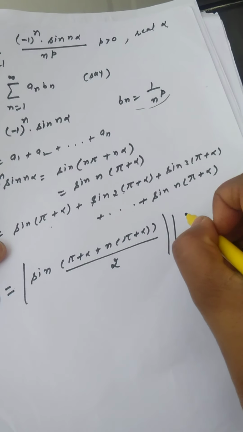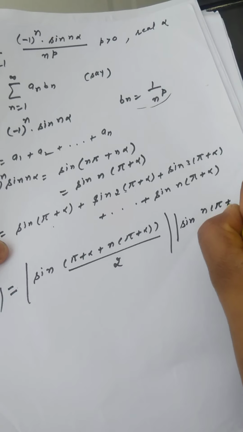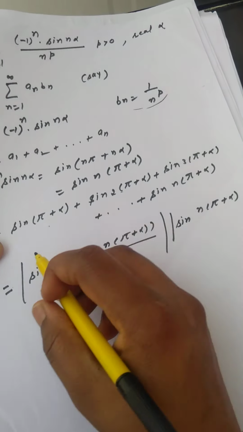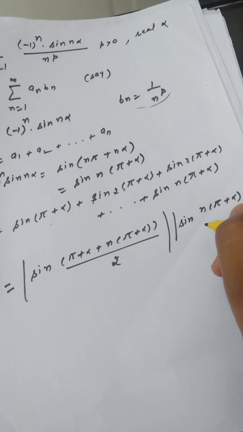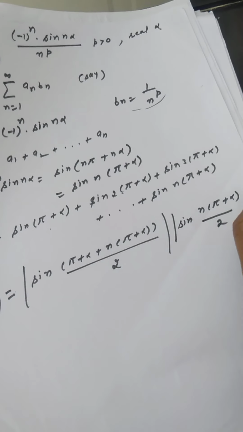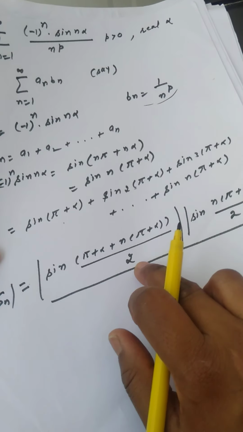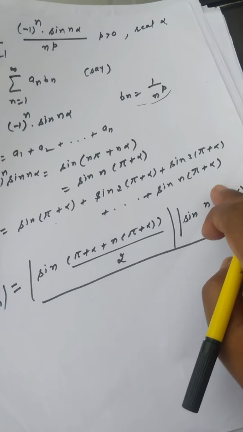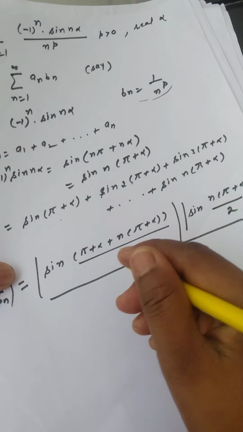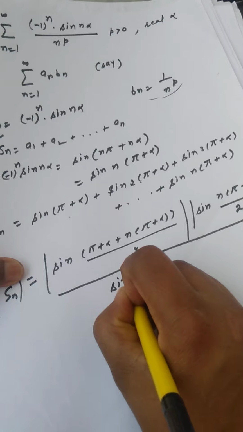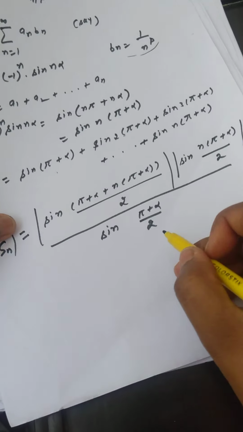First we will find S_n and then we will take the modulus, so I am merging the two steps. The formula for the sum of the sine series is: sin alpha plus sin(alpha plus beta), then sin(alpha plus 2 beta), and so on up to sin(alpha plus n beta). It equals sin of (first plus last) divided by 2, times sin of (number of terms times the difference of the angles divided by 2), divided by sin of (the difference of the angles divided by 2).